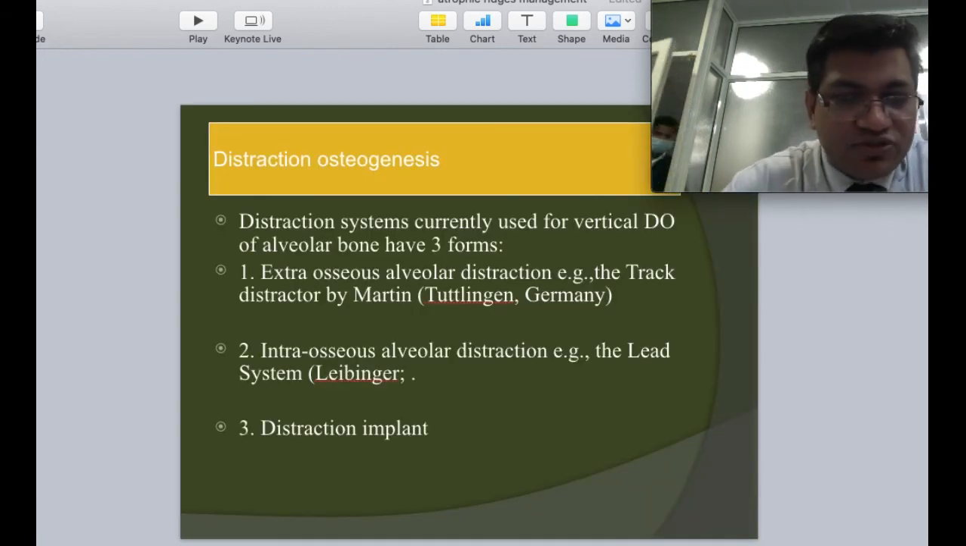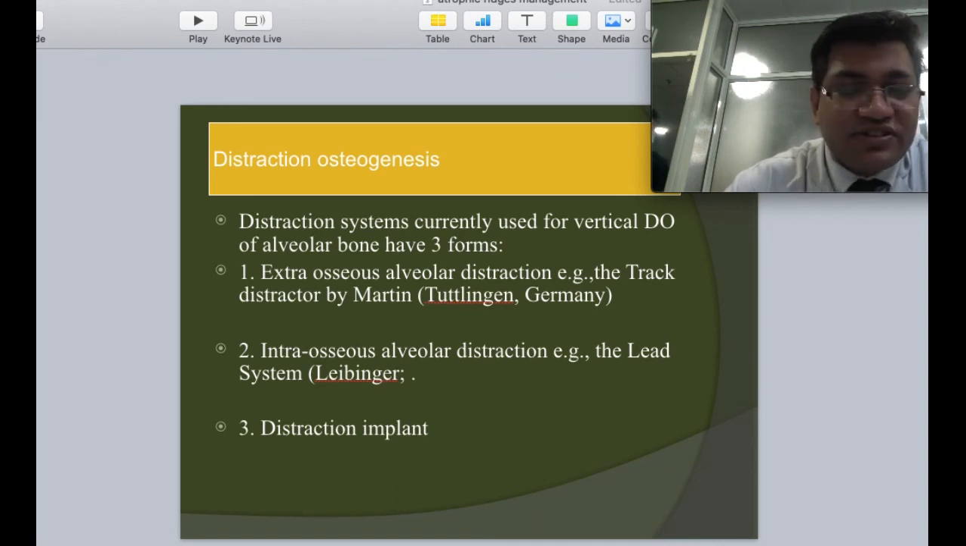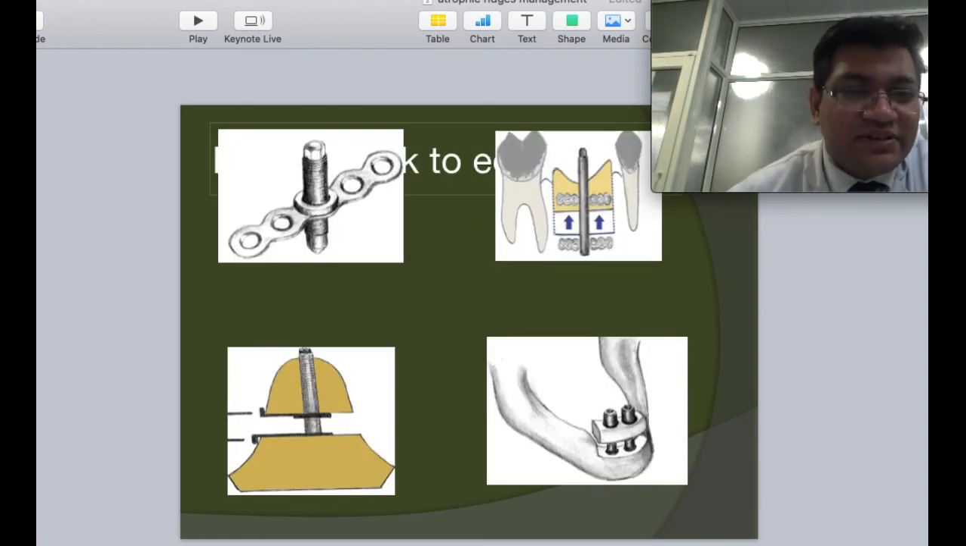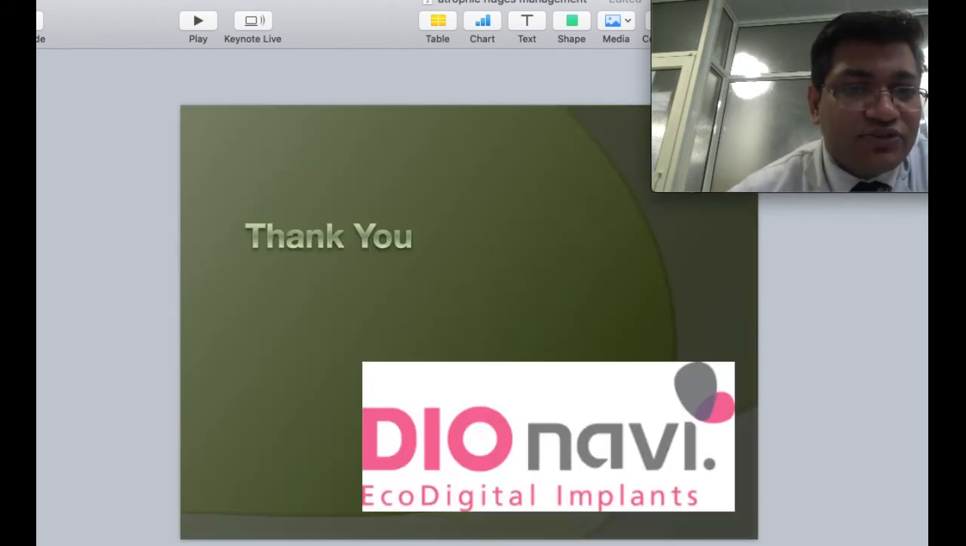There are reports in literature of distraction osteogenesis which has been used for placement or increase in bone in both the horizontal and vertical segments. These are the examples. It is cumbersome, technique sensitive, but the most physiological way of gaining both the bone as well as the soft tissues.